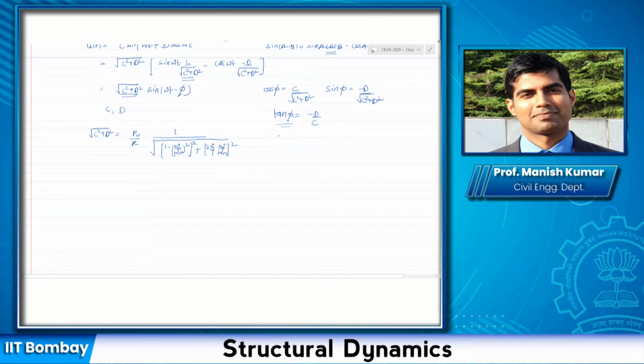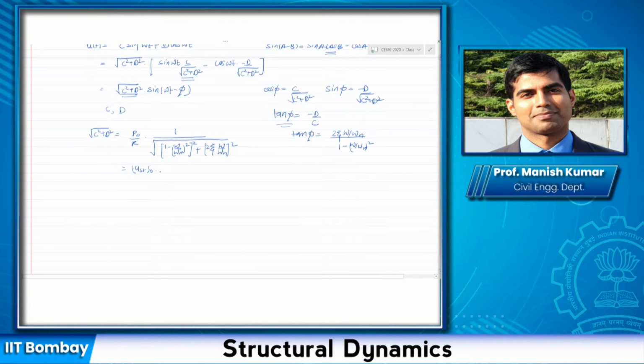And tan phi would be minus D by C, which would give me 2 zeta omega by omega n in the numerator, and in the denominator I would get 1 minus omega by omega n whole square. Now this I can write as P naught by k, or u_st naught, times the second term.